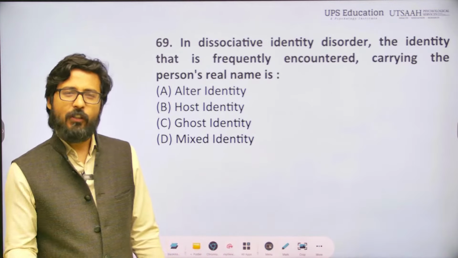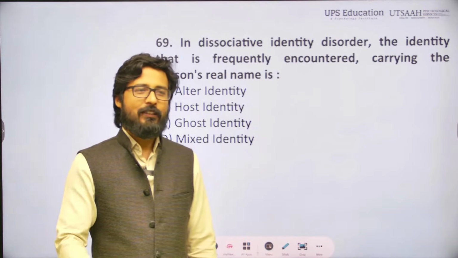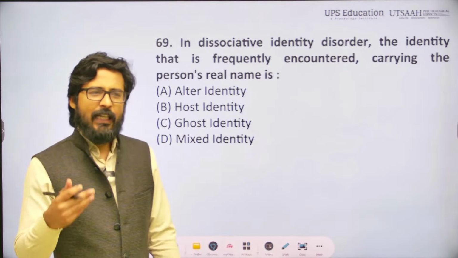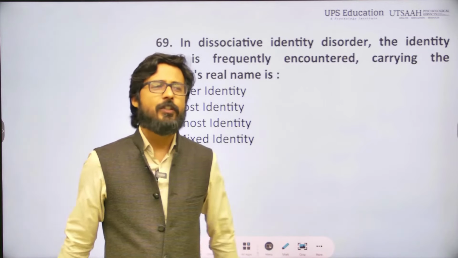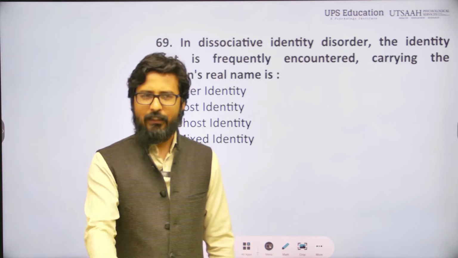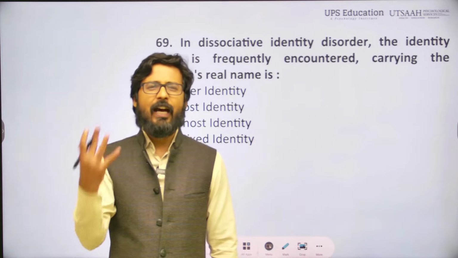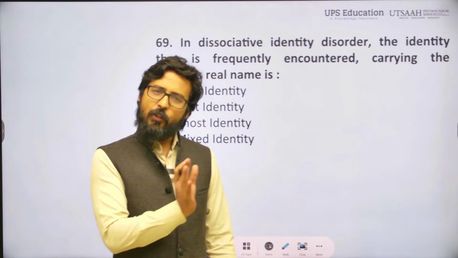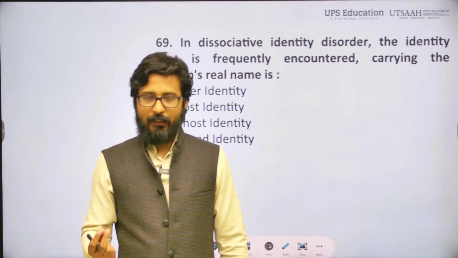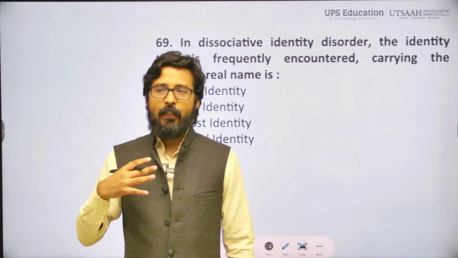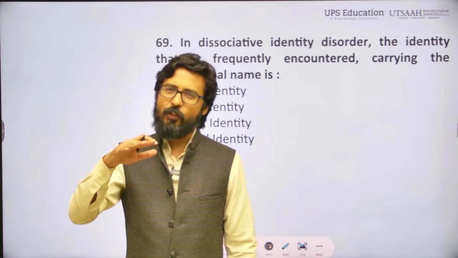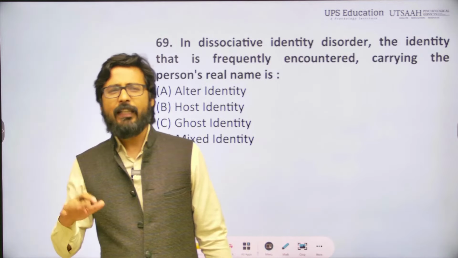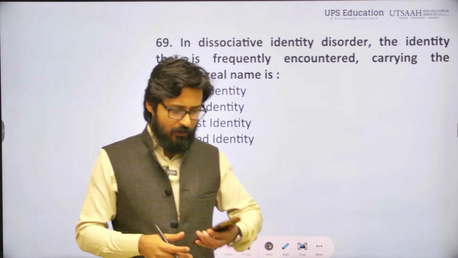I said 90 plus minus 2, and the IHBAS cutoff is 92. I told that number because whenever we conduct a test in a classroom setting, we take feedback from the many students who give the exam. On the basis of that feedback, we get an idea of how much the cutoff will be. Also, we look at the previous exam's cutoff and the complexity of this exam, the difficulty level of the questions. If the difficulty is low, the cutoff will go up; if the difficulty level is higher, the cutoff will relatively go down. On that basis we realized the cutoff would be around 90, so 90 plus minus 2. That's why I said it at that time.